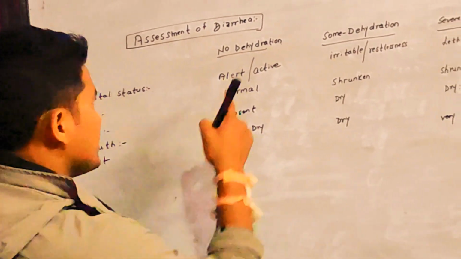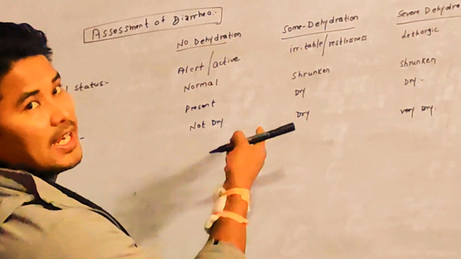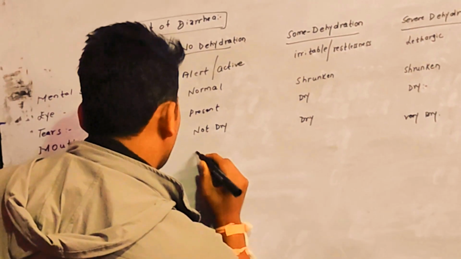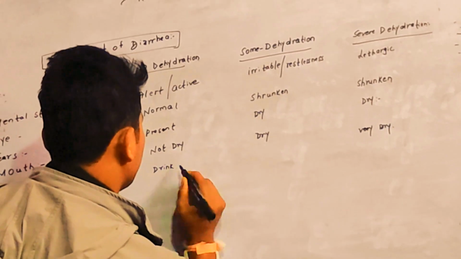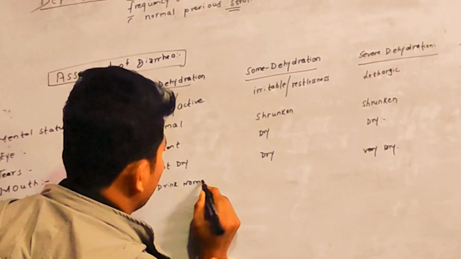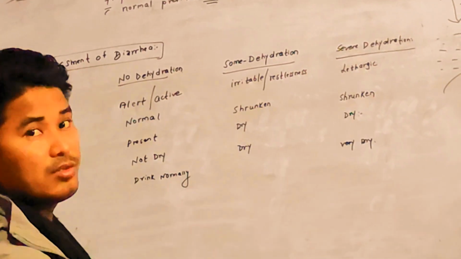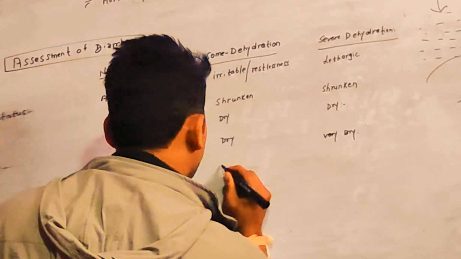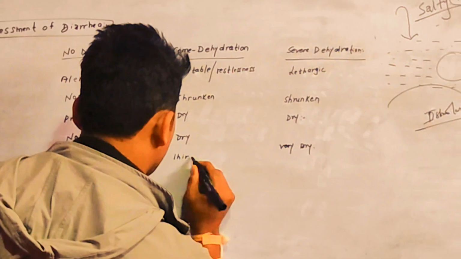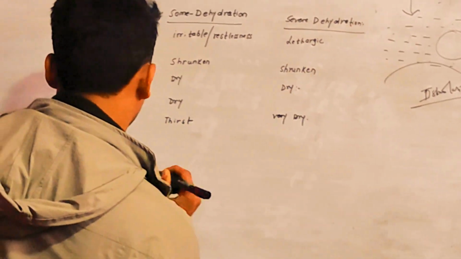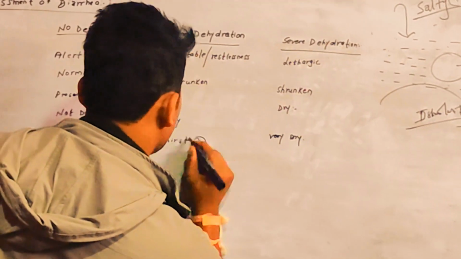As there is no dehydration, the thirst is normal, and the child drinks normally. Here, in some dehydration, thirst is present.